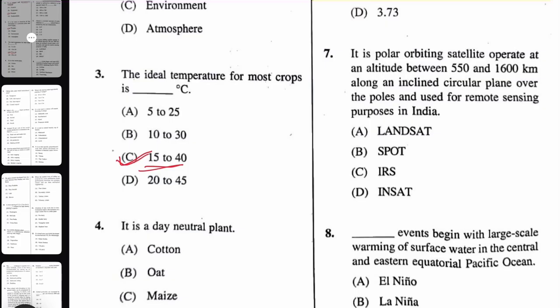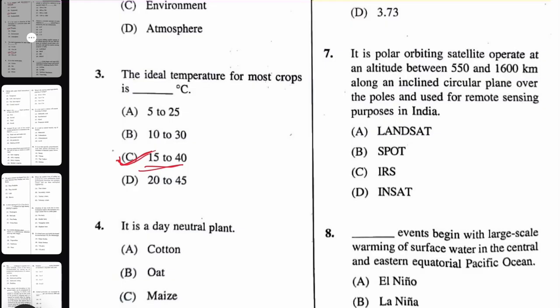But if you say cool season crop, you can find it in the Reddy book or SRD book. There are some cardinal temperature ranges, like low, minimum, optimum, and maximum. For cool season crop, the optimum temperature is 25 to 30 or 32 degrees Celsius, but for warm season crop it is 32 to 37 degrees Celsius. So I think this would be the most appropriate answer.